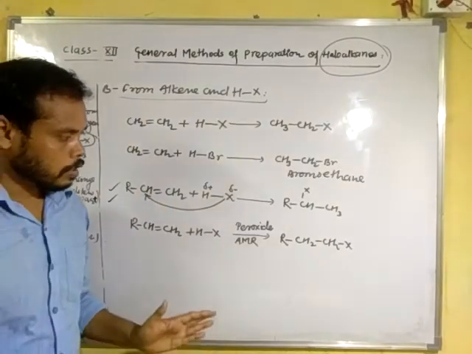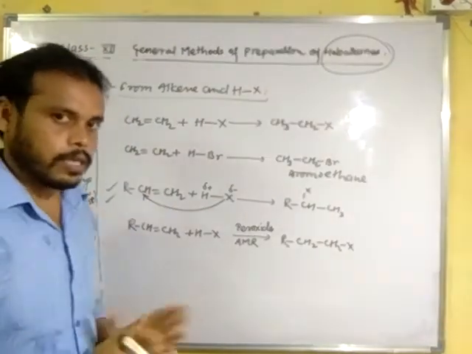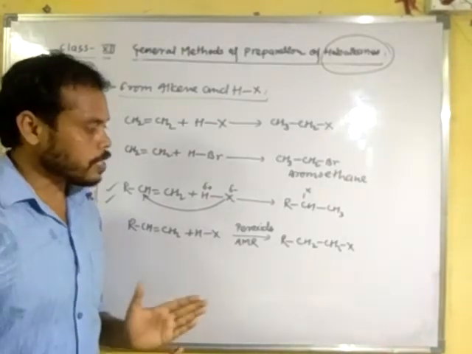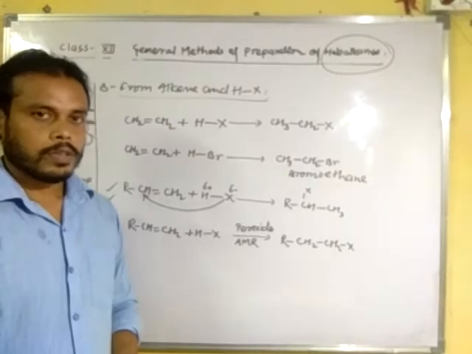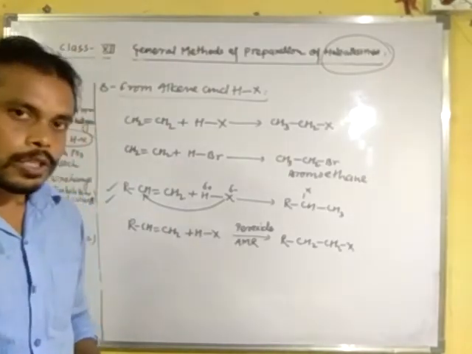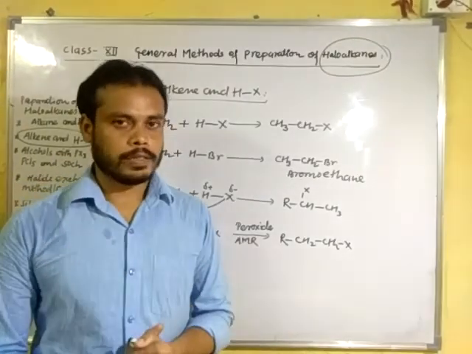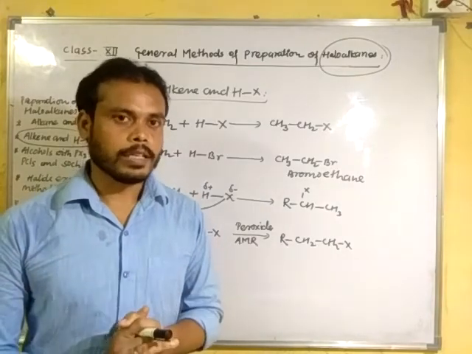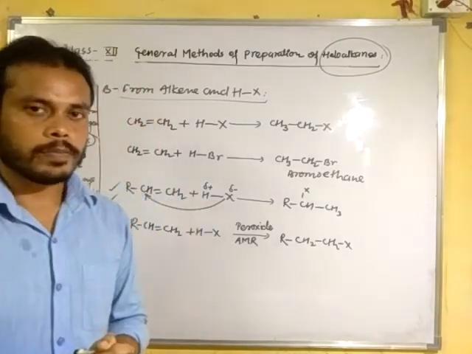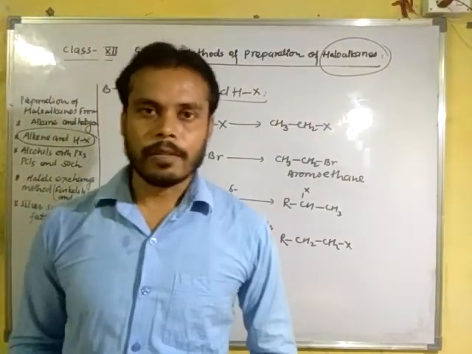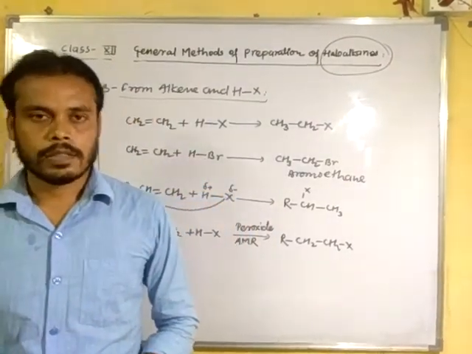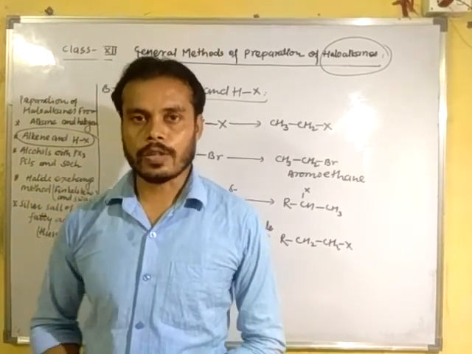First of all, you will have to observe what condition is taken on the arrow, and that condition must be kept in your mind, then you can solve the problem. Okay, thank you. Next topic we will discuss in the next video. Thank you. All the best.